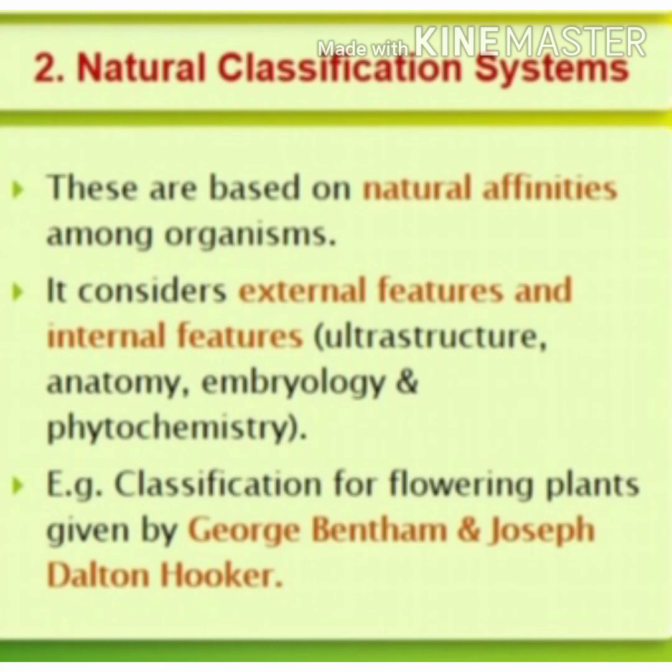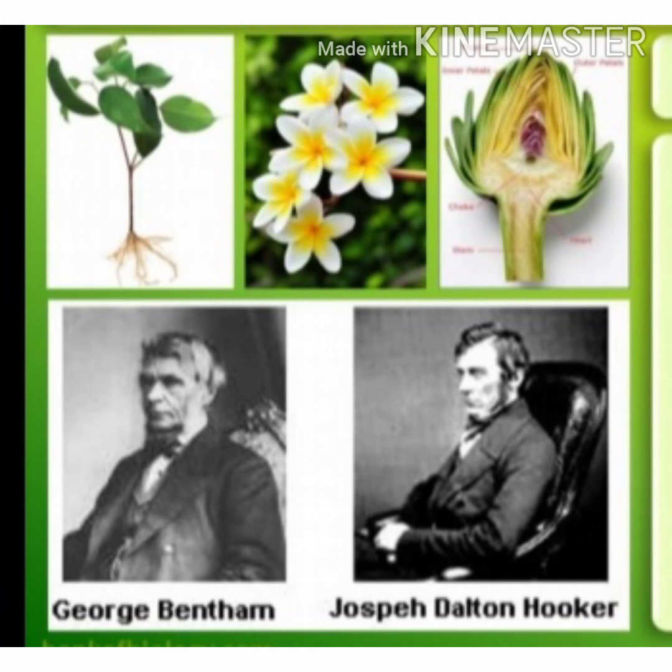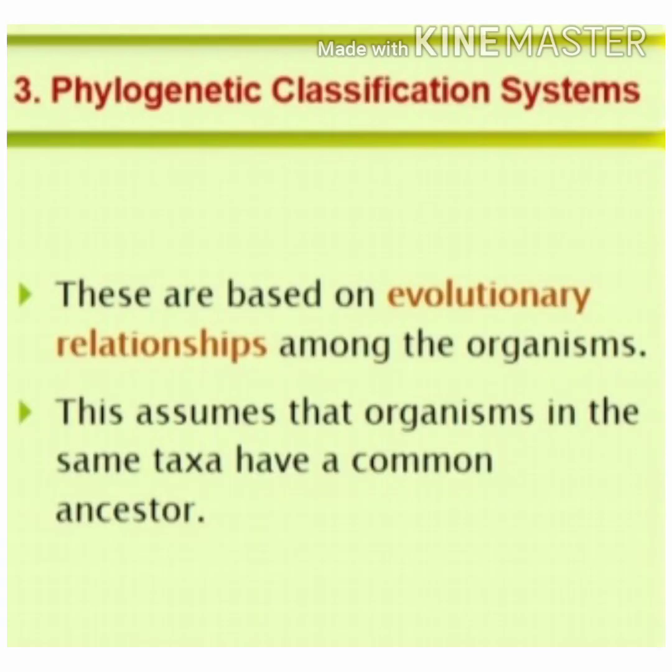Next comes the natural classification system. These are based on natural affinities among organisms. It considers external features and internal features like ultrastructure, anatomy, embryology and phytochemistry. A good example of a natural system of classification is the Bentham and Hooker classification. Then comes the phylogenetic classification system. These are based on evolutionary relationship among organisms. This assumes that organisms in the same taxa have a common ancestor.